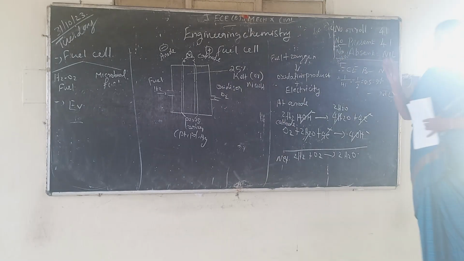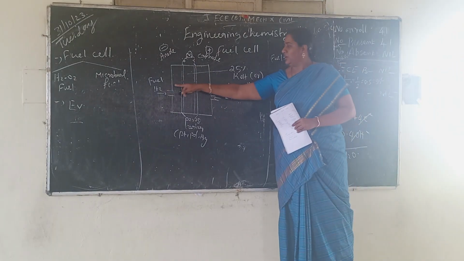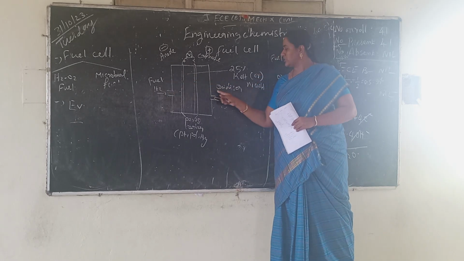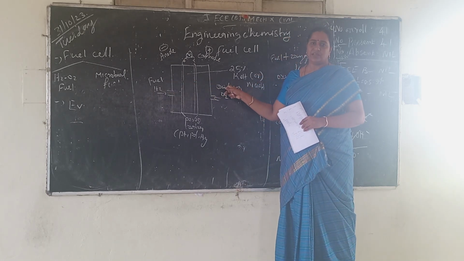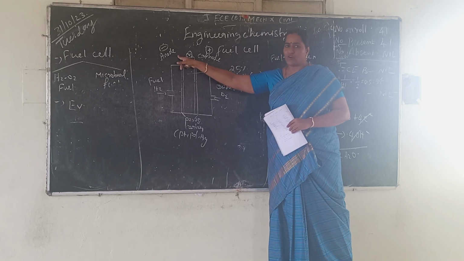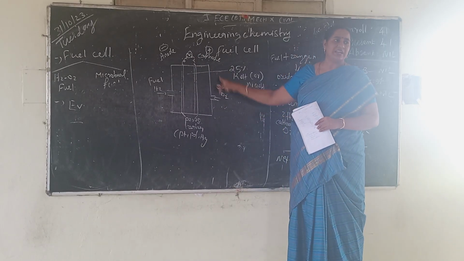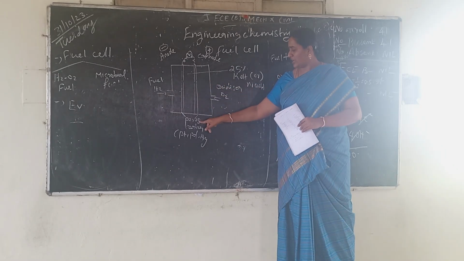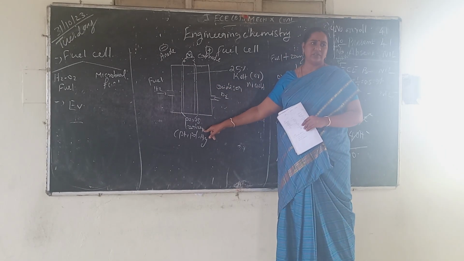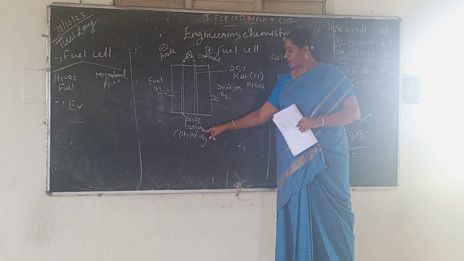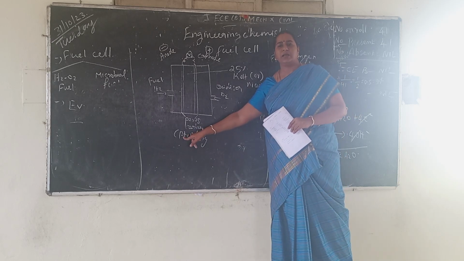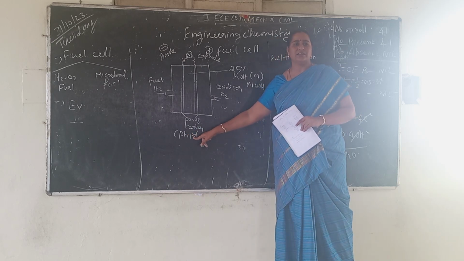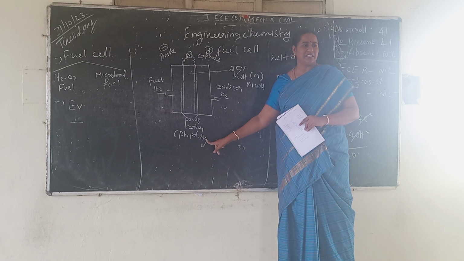Okay, so mainly what we need to know is that hydrogen acts as a fuel. Oxygen acts as an oxidizer. Hydrogen is bubbled through the anode compartment. Oxygen is bubbled through the cathode compartment. The two kinds of electrode are called porous carbon. Both are the same. They should consist of a small amount of Pt means platinum, Pd means palladium, Ag means silver.